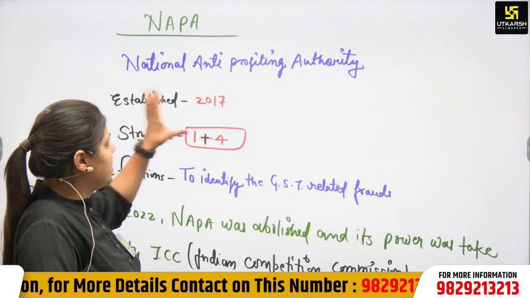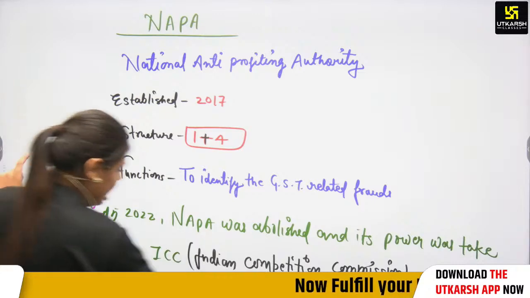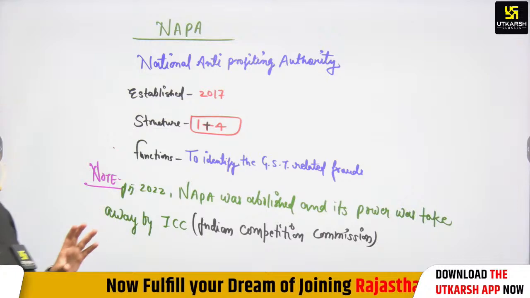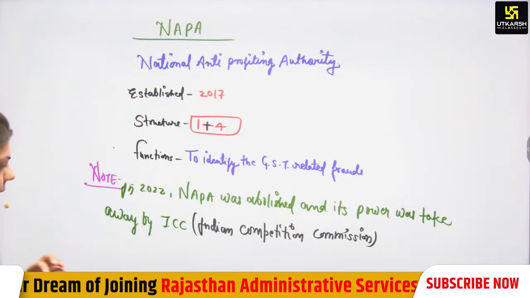In 2022 it was abolished. NAPA is no longer a body. This is a very important segment.